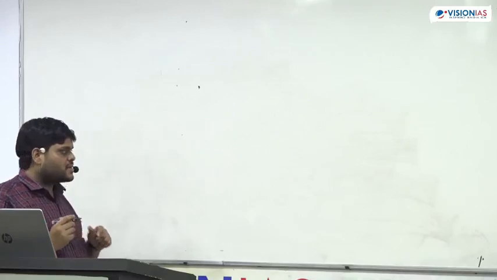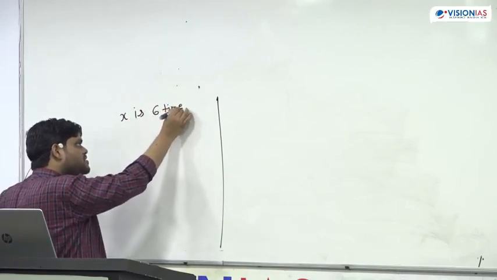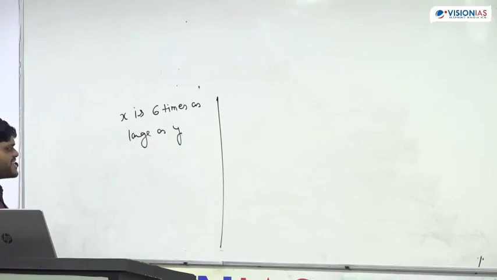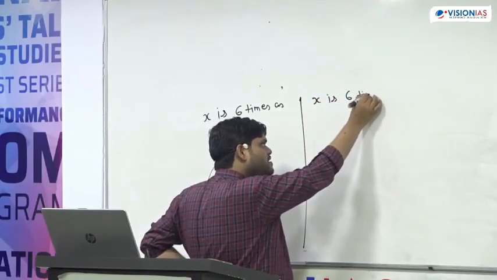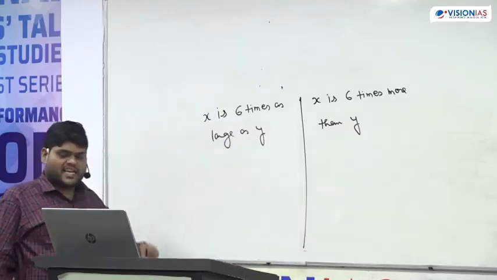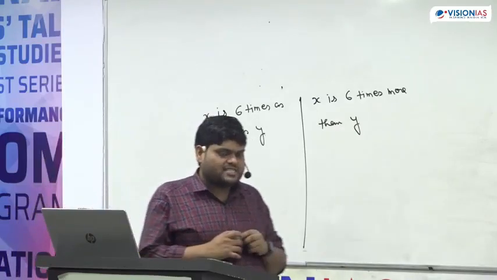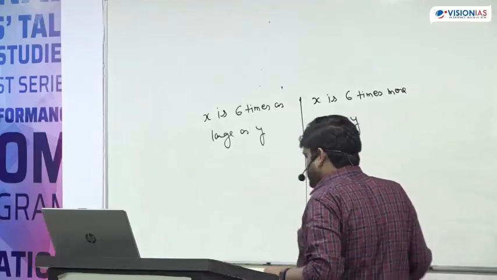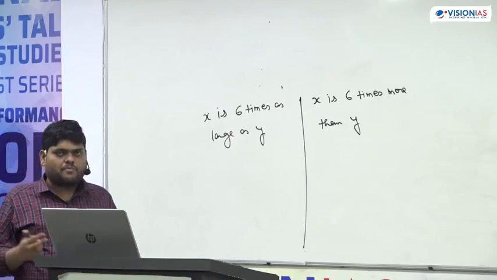If I'm asking you a question, tell me, the first statement is, X is 6 times as large as Y. The second statement is, X is 6 times more than Y. Now tell me, what is the relationship between X and Y in both cases?